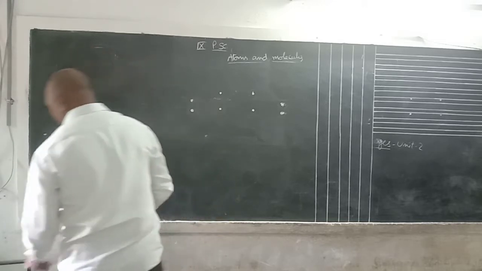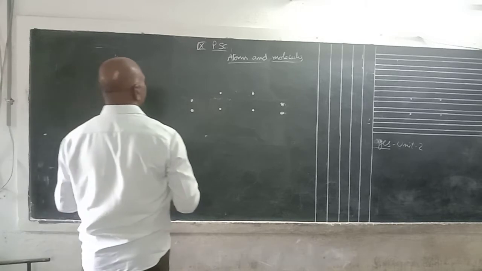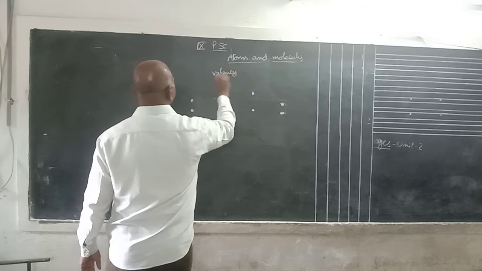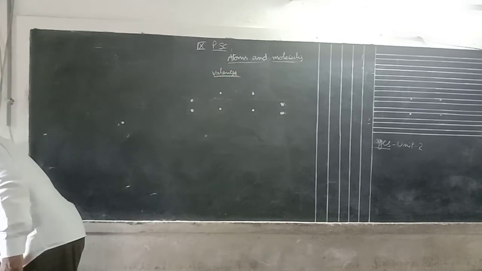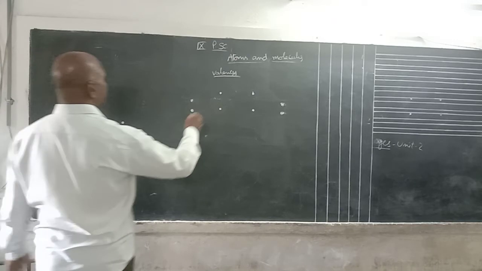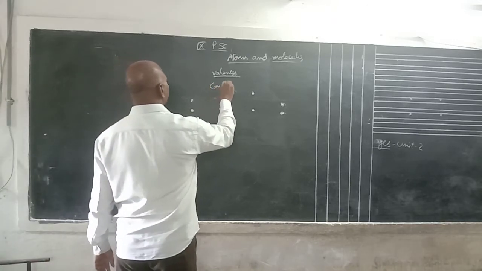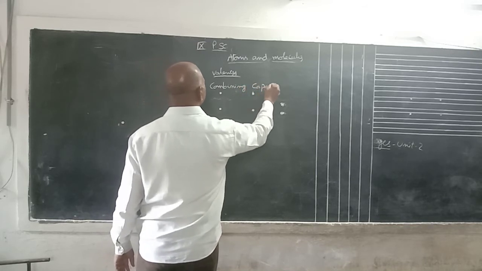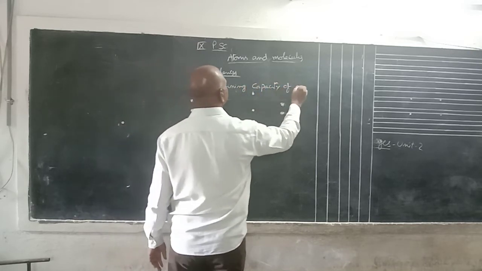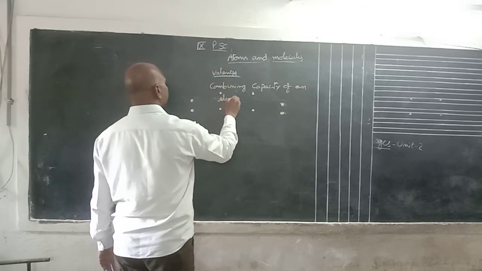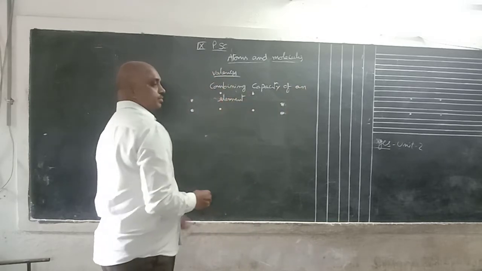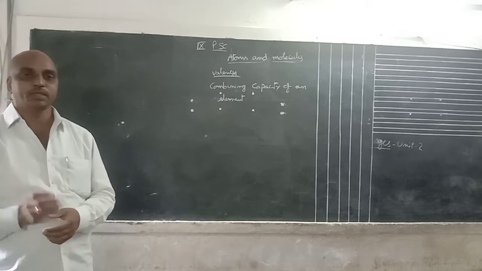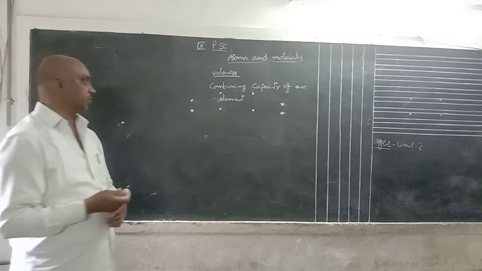Okay. Next one is valency. What is meant by valency? Valency means the combining capacity of an element. The combining capacity of an element is called valency. Suppose hydrogen valency is 1. That means combining capacity is 1 only, positive or negative, that is 1 only.